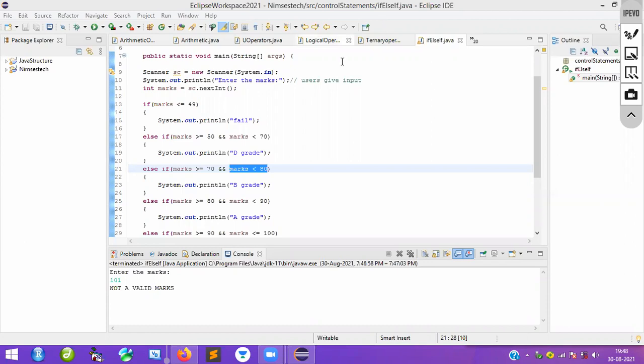Okay. Very simple. I will tell you. See, very simple. Basically, you can see when I enter the marks 101. Basically, what is this? 101 is actually marks. Yes or no? So it starts from here with 101. It is going to check this condition. If this condition is true, it is going to execute this one. If it is false, it will go here, and like that it will go on. Does everyone understand? Like that it will move.